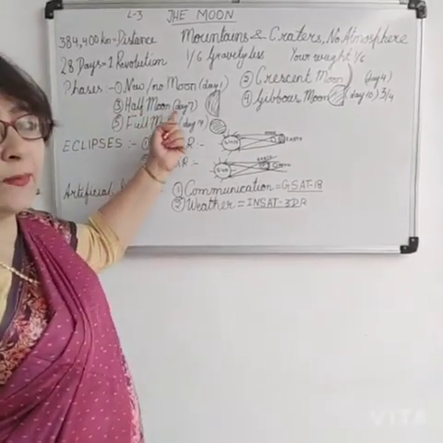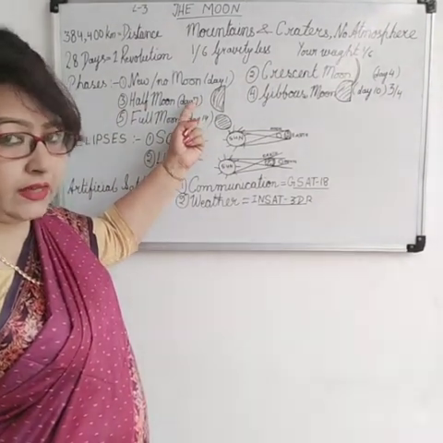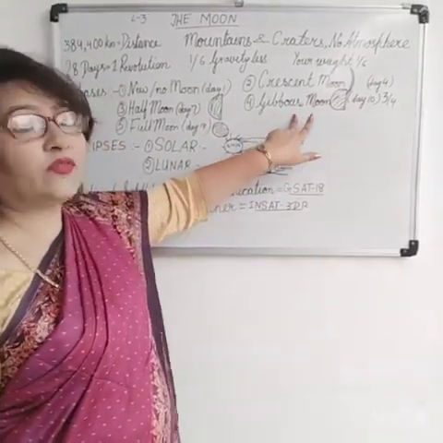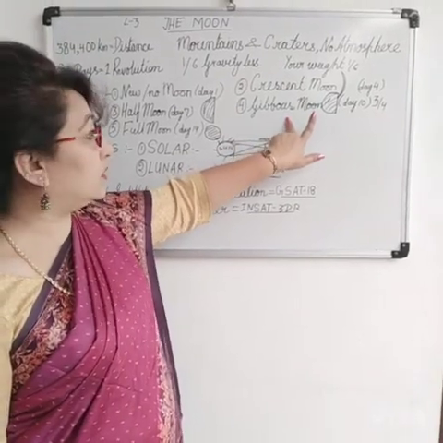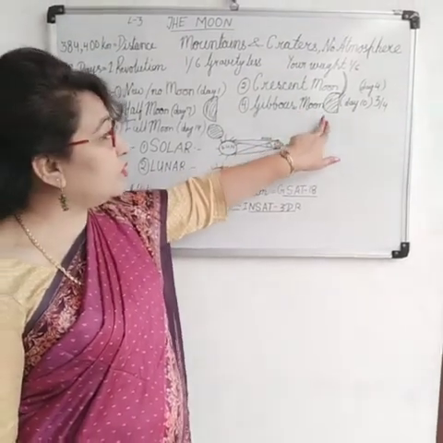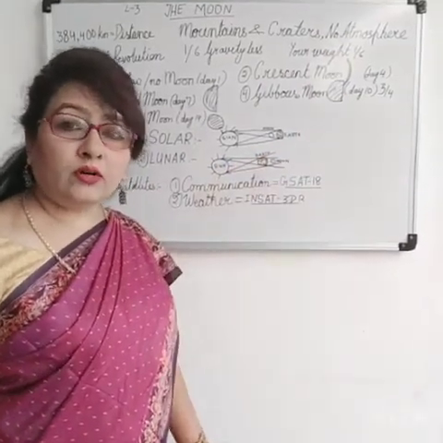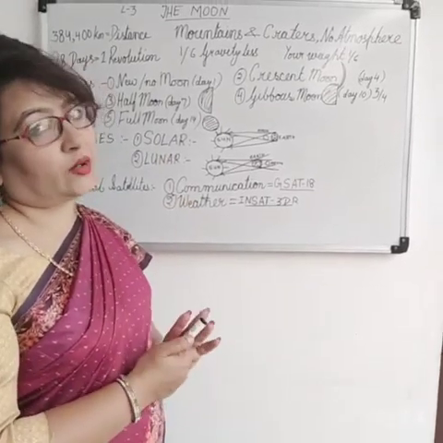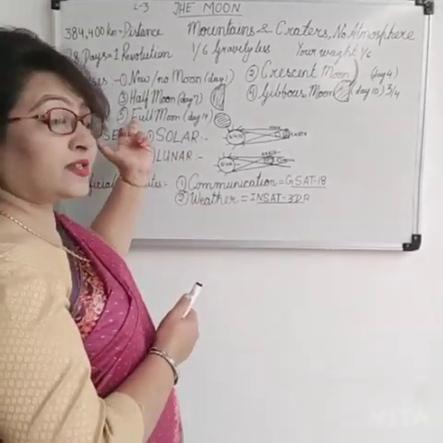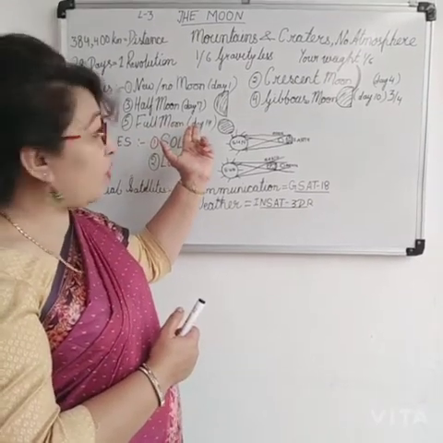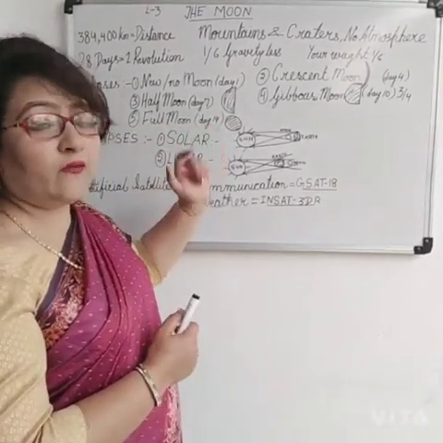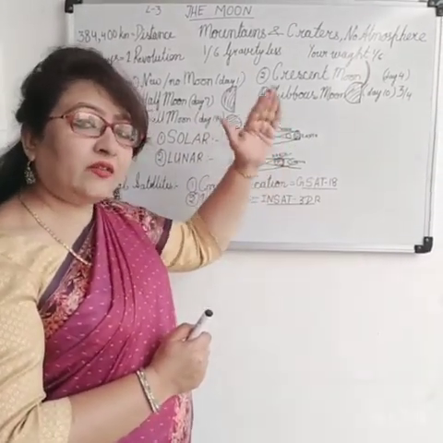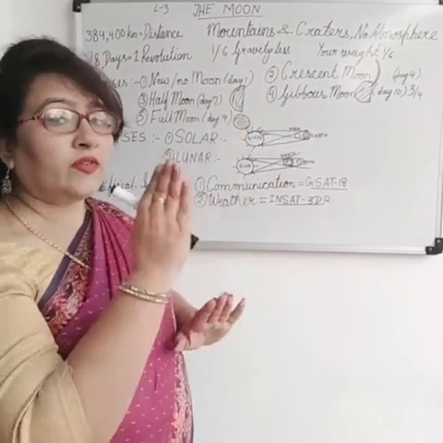The half moon appears on the 7th day. On the 7th day you will see only the half lightened portion. The rest of the half remains in the shadow of the earth. The gibbous moon is when 3/4 part you will see, and the 1/4 part remains hidden under the shadow. Then the 5th and the last one is the full moon or the Purnima, which appears on day 14, and after day 14 the reverse cycle takes place.